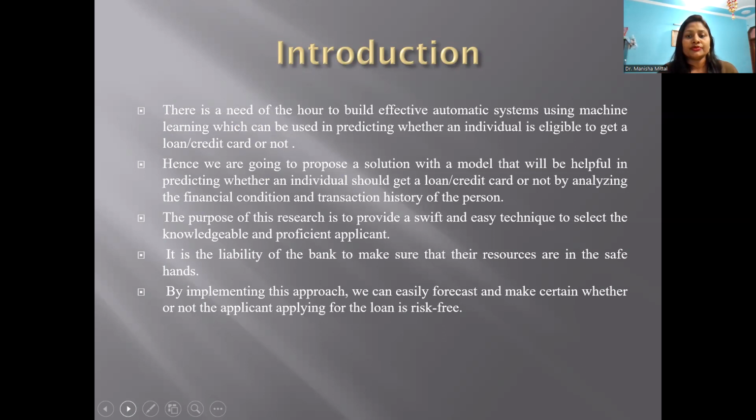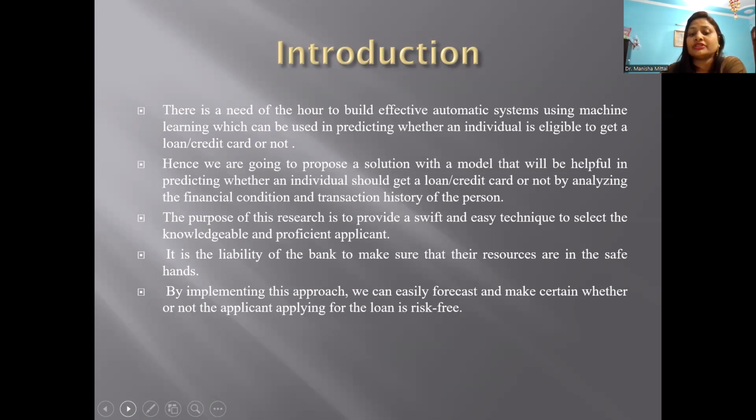Hence, we are going to propose a solution with a model that will be helpful in predicting whether an individual should get a loan, credit card or not by analyzing the financial condition and transaction history of that person. The purpose of this research is to provide a swift and easy technique to select the knowledgeable and proficient applicant. It is a liability of the bank to make sure that their resources are in safe hands.